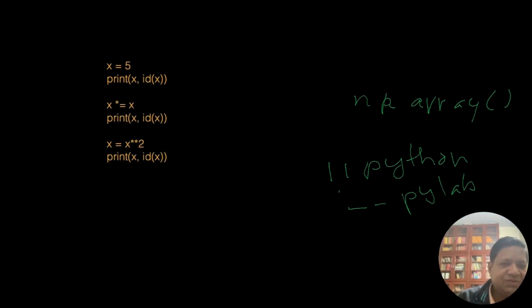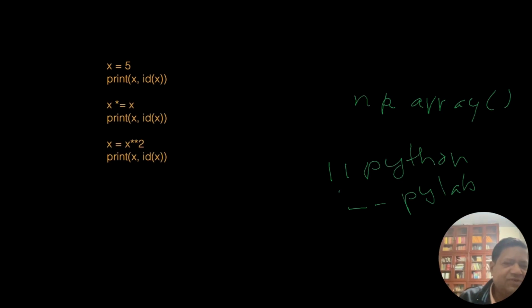If I use IPython minus pylab in the terminal, then it will import NumPy and matplotlib. Anyway, these are some more examples.